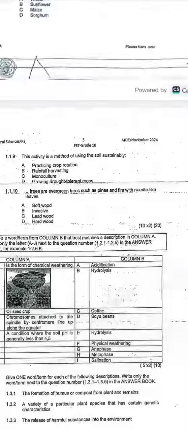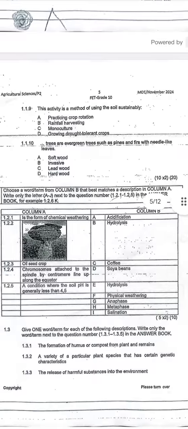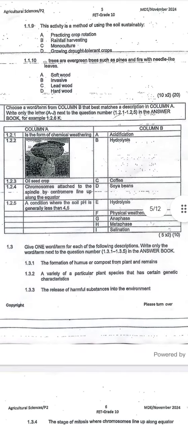Trees that are evergreen trees such as pine and firs with little leaves. These are the soft woods. A. Then we are given a column here, column A and column B. They say we match. 2.1.1 is a form of chemical weathering.